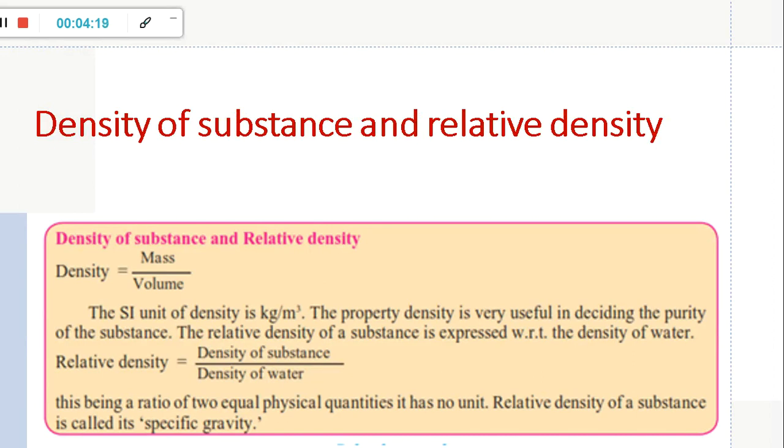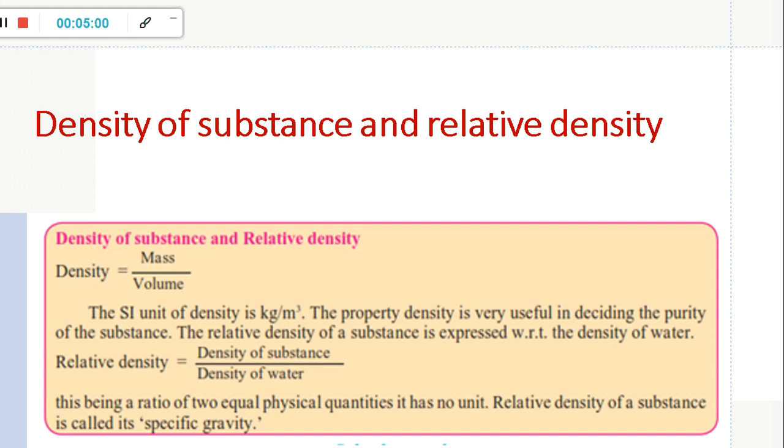Now the last topic of this lesson is density of a substance and relative density. The formula for density of a substance is density equals mass upon volume. The SI unit of density is kg per meter cube. The property of density is very useful in deciding the purity of a substance. The relative density of a substance is expressed with respect to the density of water. Relative density is given as the density of a substance divided by the density of water.